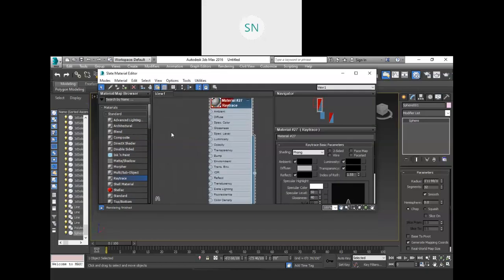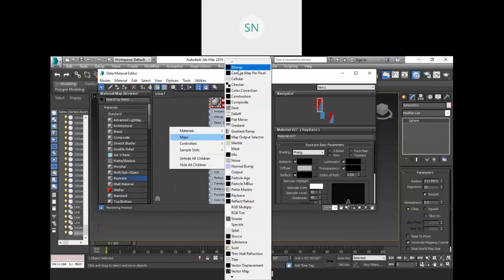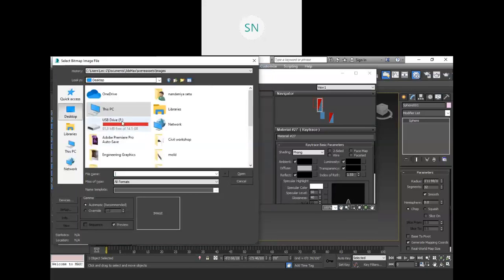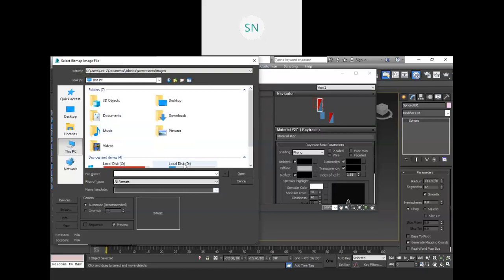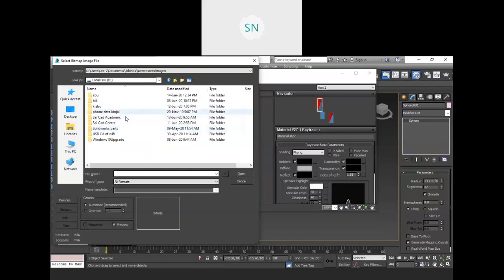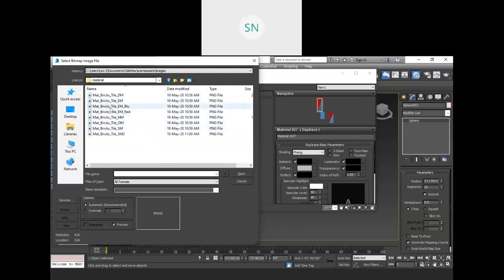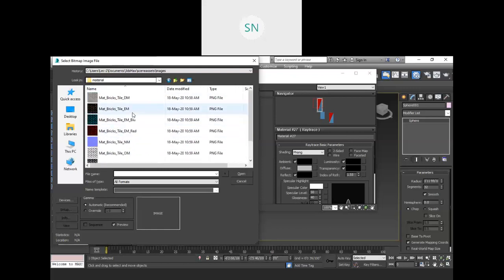So first of all, I'm going to add those maps over here with the help of this bitmap. See, those maps are at the same location. Okay, here we have those maps.